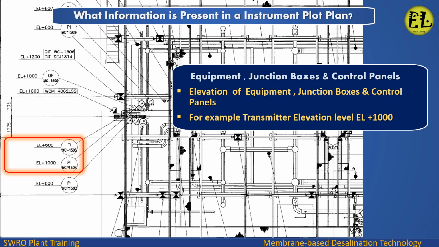Equipment, junction boxes and control panels. Elevation of equipment, junction boxes and control panels. For example, transmitter elevation level L+1000.